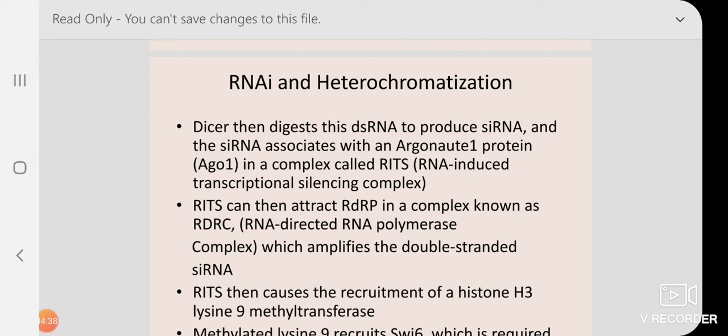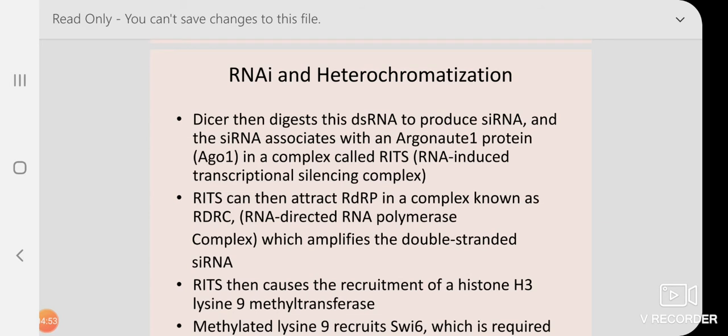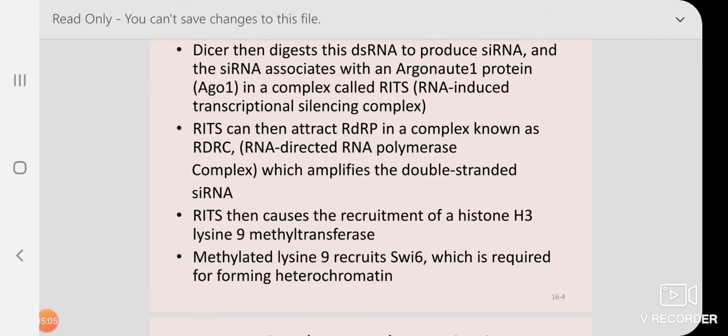Again I repeat, we have started discussing the relation between heterochromatin formation and RNAi. So we started with a particular region. Which region? The OTR region of the centromere, where surprisingly we found both strands of RNA forming a double-stranded RNA, and that is the target of Dicer. Now, this RNA-induced transcriptional silencing complex then attaches to RNA-dependent RNA polymerase in a complex known as the RNA-directed RNA polymerase complex, which amplifies double-stranded siRNA. If you remember, I discussed the amplification of siRNA. Exactly the same mechanism is happening here.